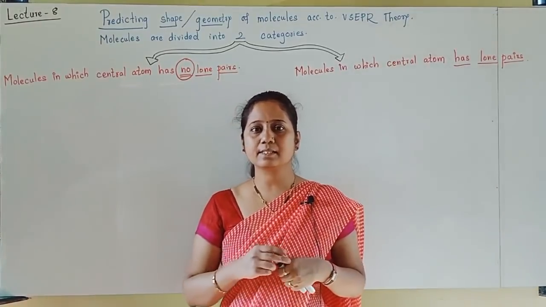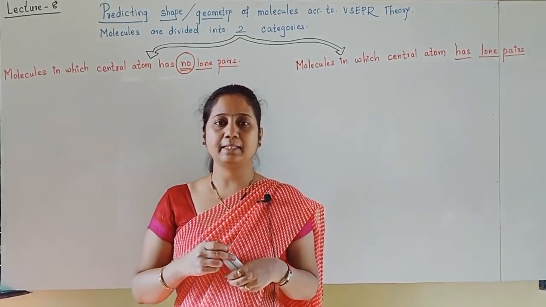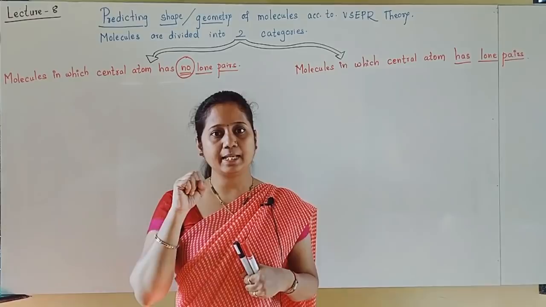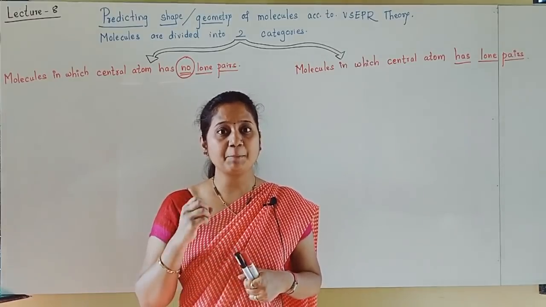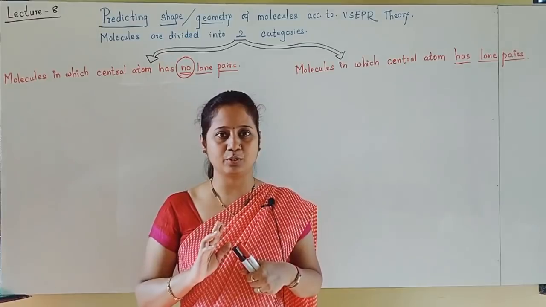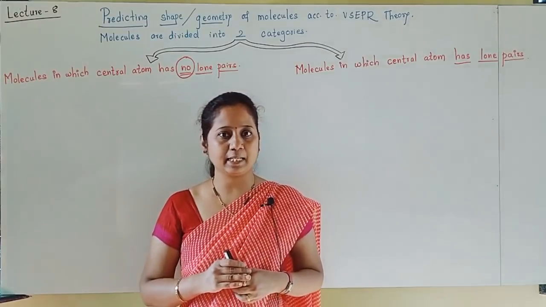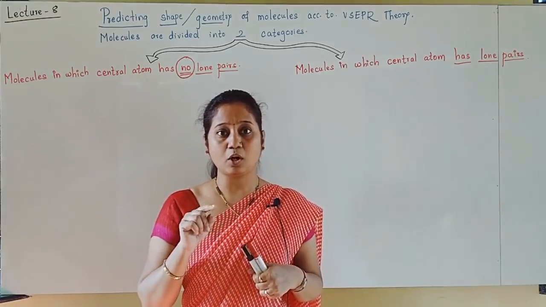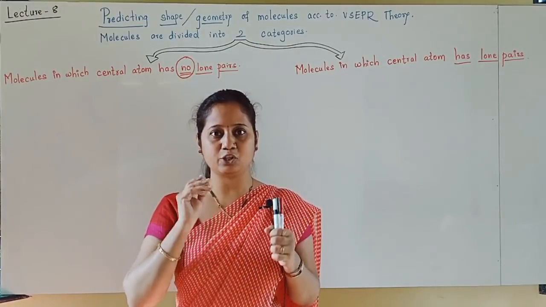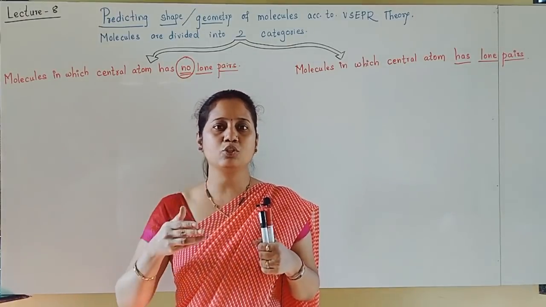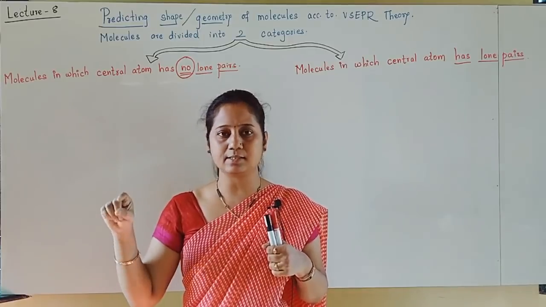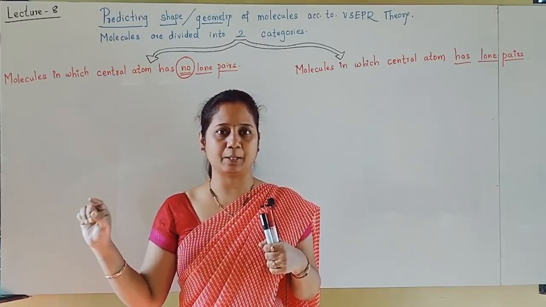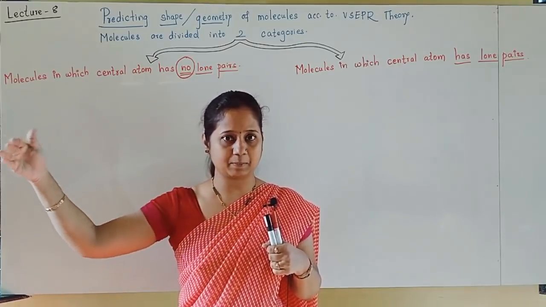Yes, students. So let us see exactly how VSEPR theory predicts the shape of the molecule. Postulates are just now over. Know exactly how prediction is done. Shape, how it is predicted by VSEPR theory, that we are going to see. Students, first the thing should be clear that VSEPR theory only predicts the shape of the molecule. It does not explain the shape. Only prediction is done. So a limitation of VSEPR theory is that it predicts the shape of the molecule but does not explain the shape. The next theory will explain the shape.